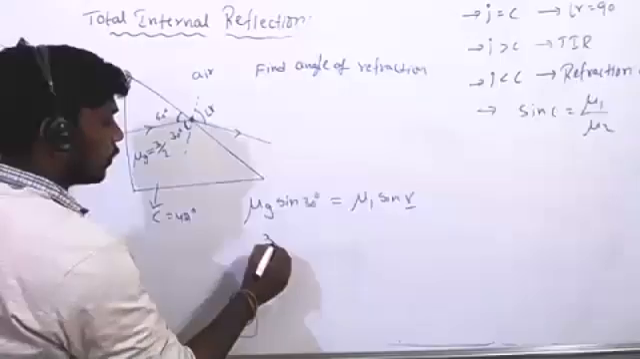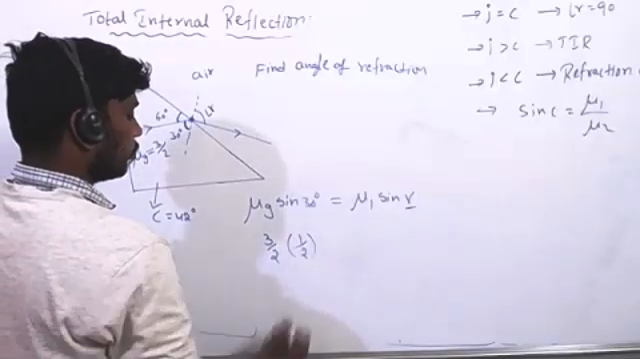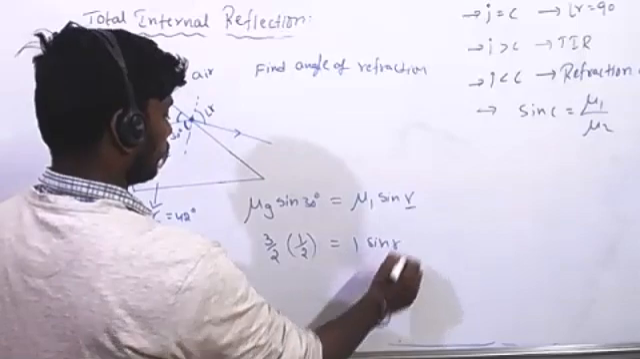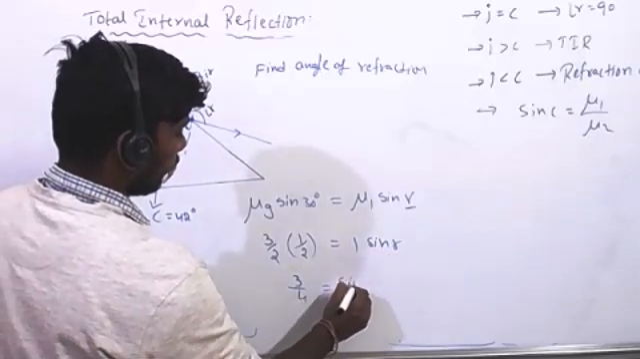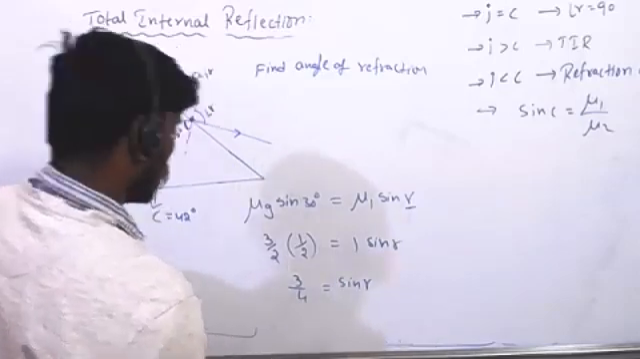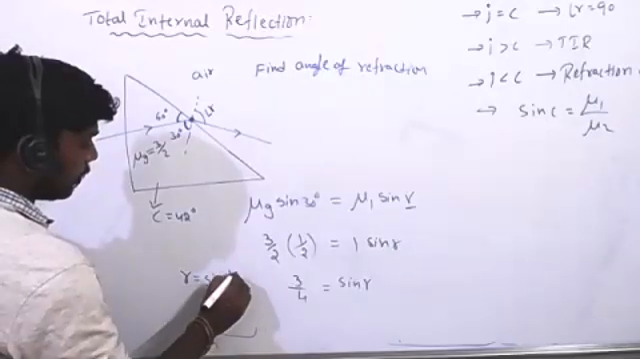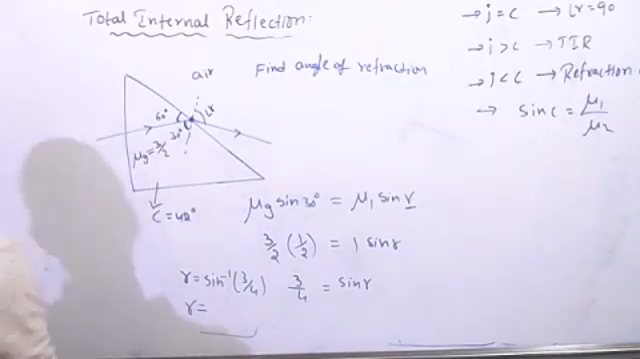Yes, sir. So mu g means how much? 3 by 2. Sin 30 is 1 by 2. Mu 1 equal to 1, sin r. So 3 by 4 equals sin r. So r equals sin inverse 3 by 4.